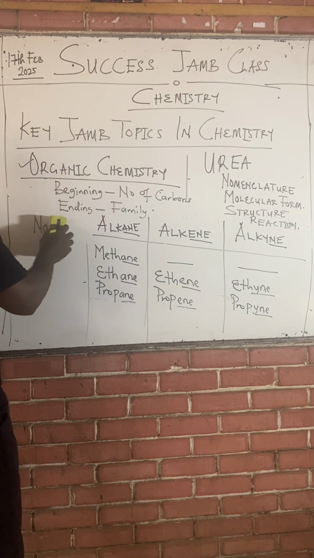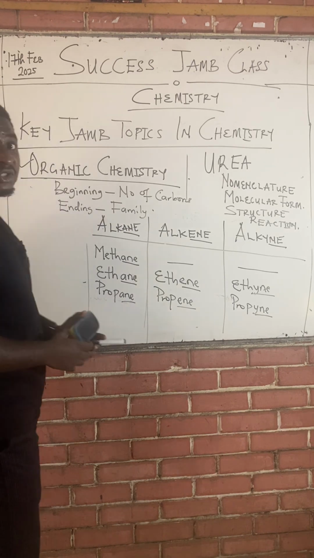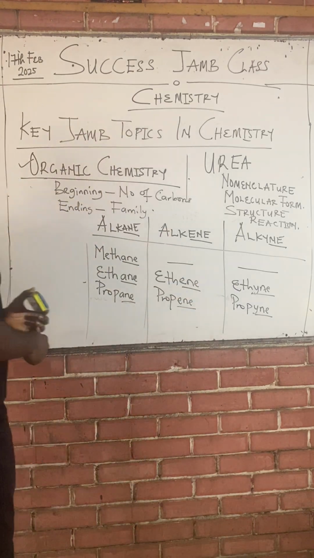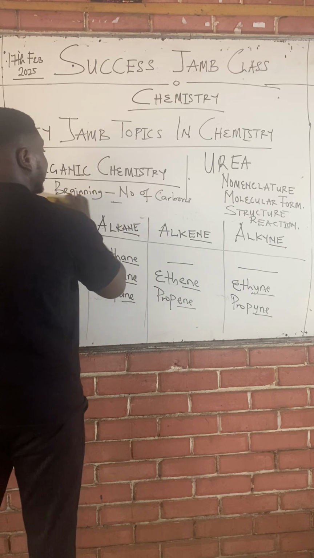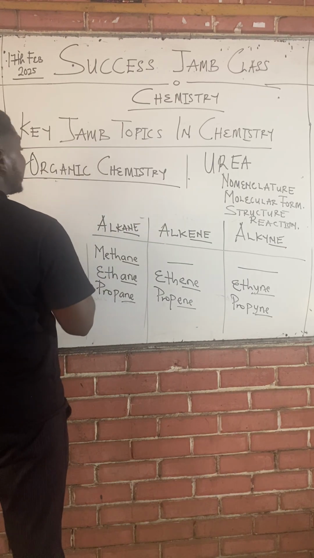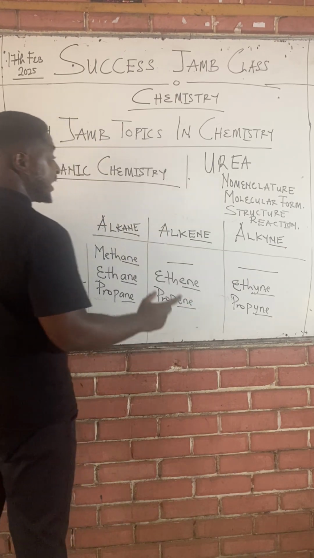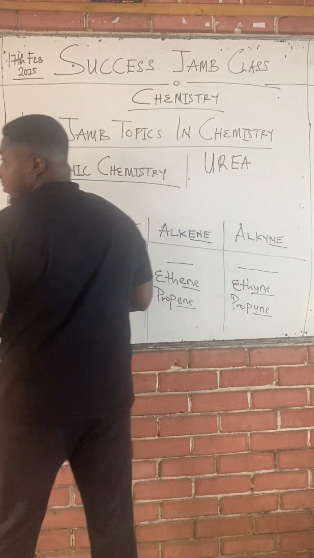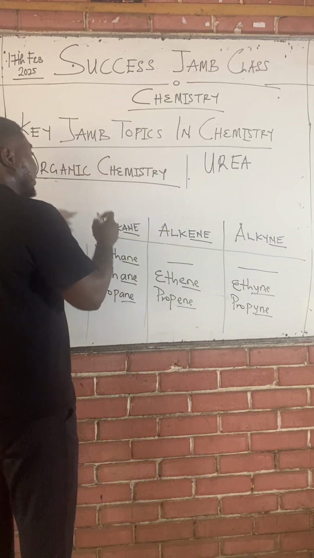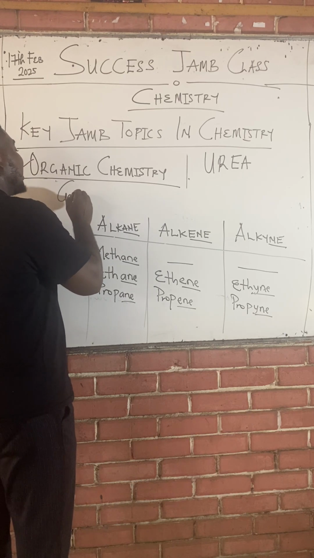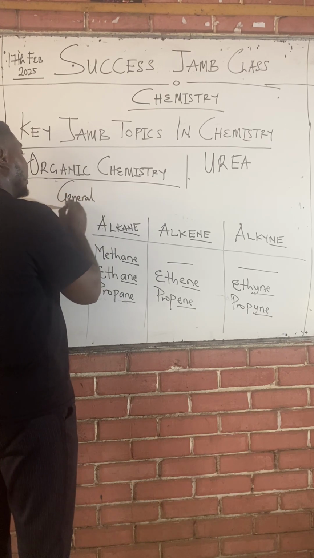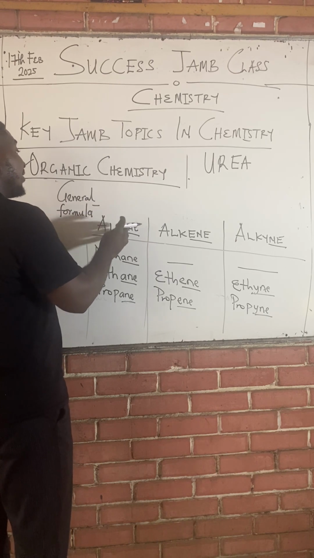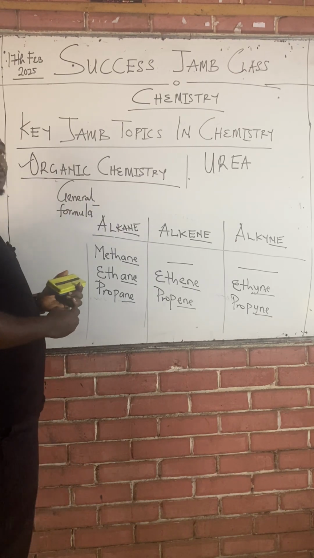So that's the same thing we are doing in organic chemistry. It's not enough to just know the name. We want to know the molecular formula. And class, to understand the molecular formula of each of these families, we must understand that each of these families has a general formula we use to get their molecular formula. General formula helps you to determine the molecular formula of each member of a family.